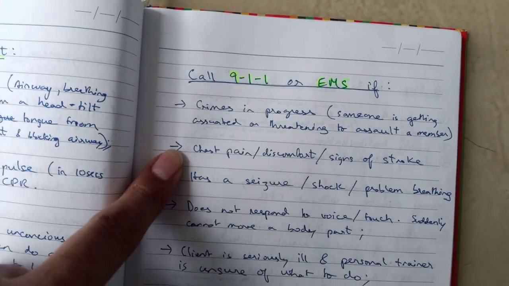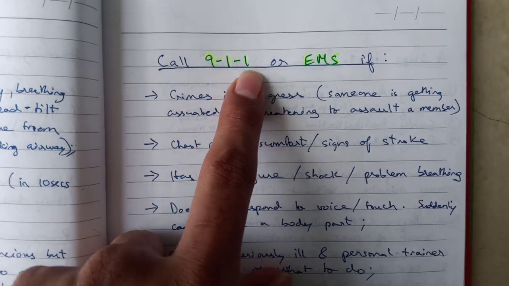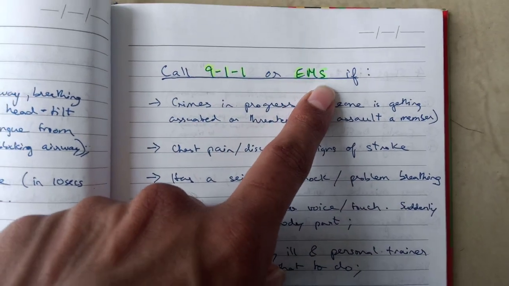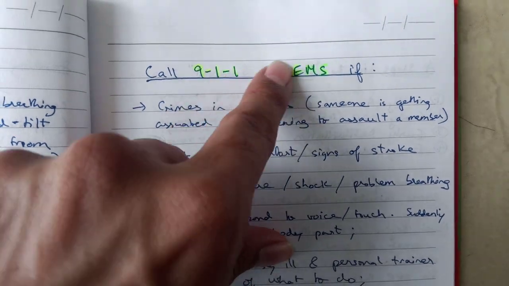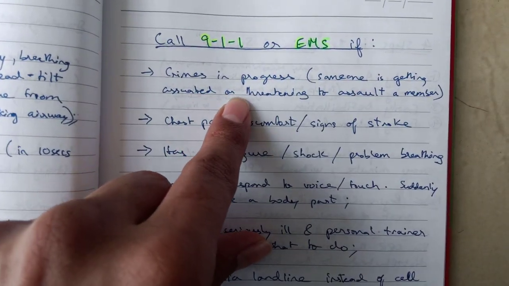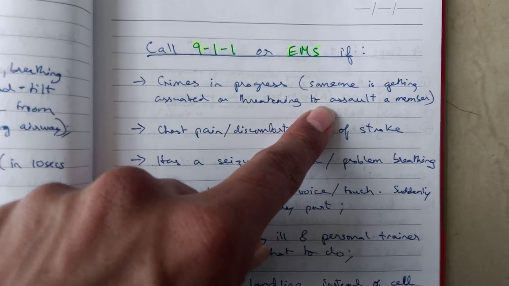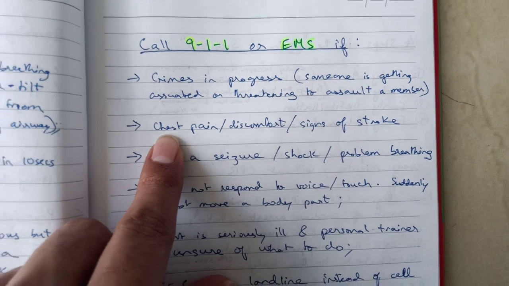Now these are the questions that you will be getting, like in which case should you be calling 911 or the emergency, the ambulance and stuff, and under what circumstances you should be doing this, they'll be asking. So if there's a crime in progress, someone is getting assaulted in the gym, or people are threatening to assault a member, or some members are having a fight with each other.